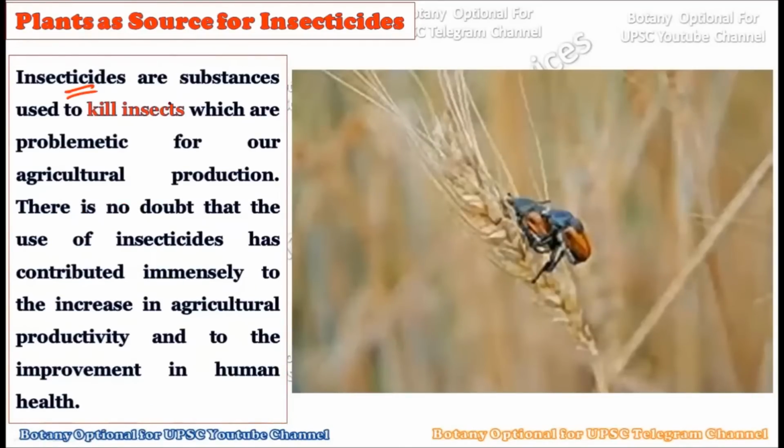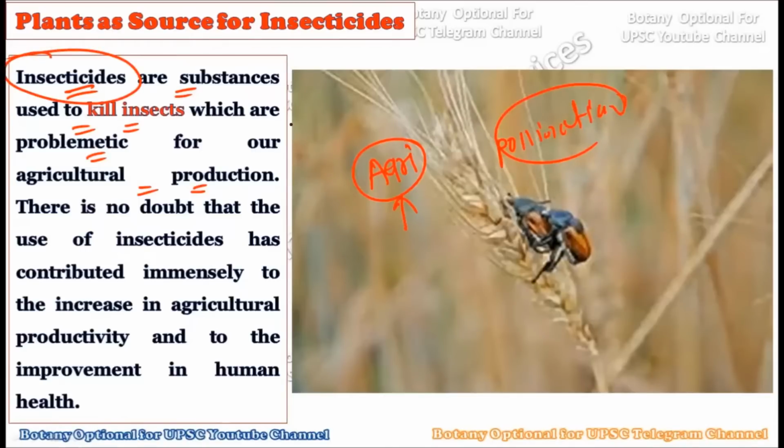Now consider, what do you mean by insecticide? Insecticides are substances which are used to kill insects which are problematic for our agricultural production. As you know, whenever we do agriculture, there are many insects which are very useful for pollination, but there are also certain kinds of insects which are very bad for our agricultural field. In such a case we have to use insecticides.